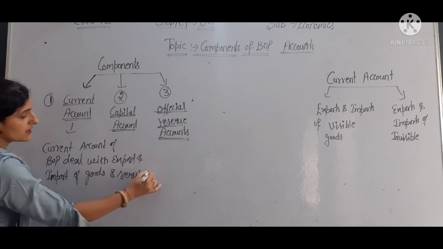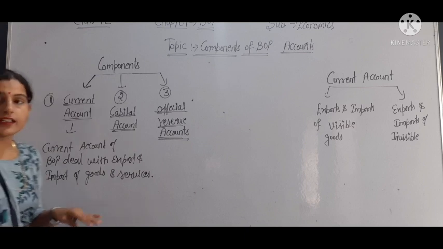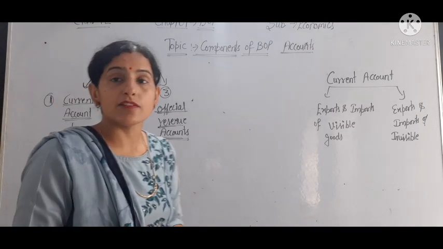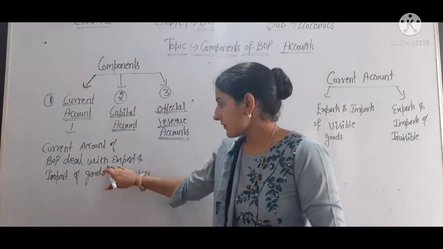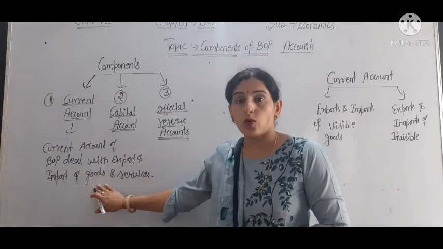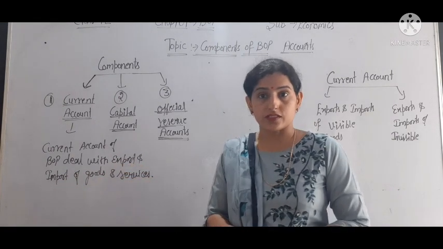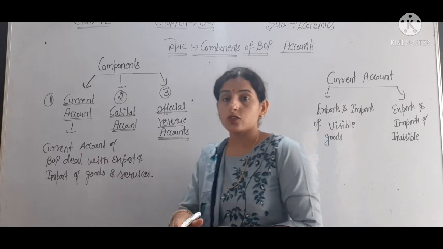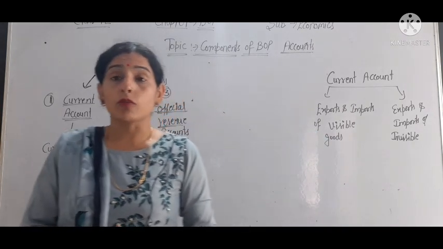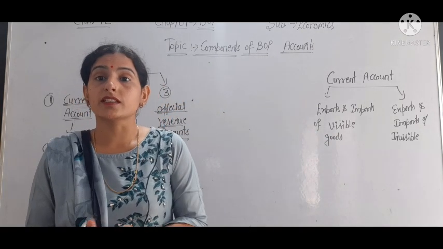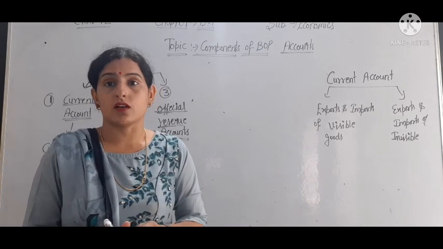Current account of BOP deals with the export and import of goods and services. So there are also components of the current account, meaning what types of things are mentioned in the current account.